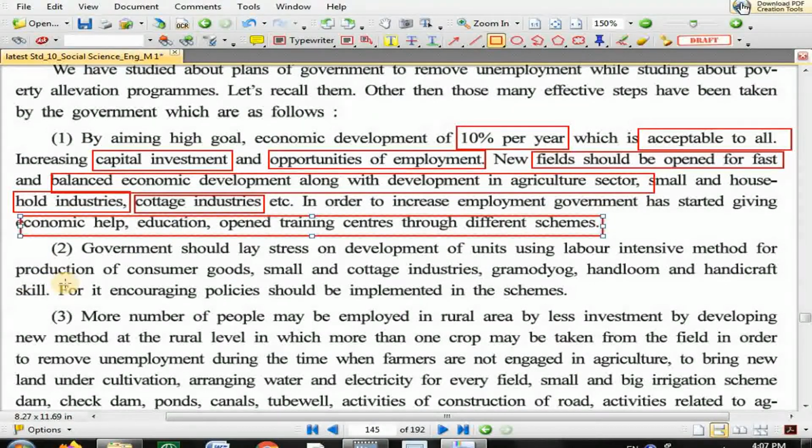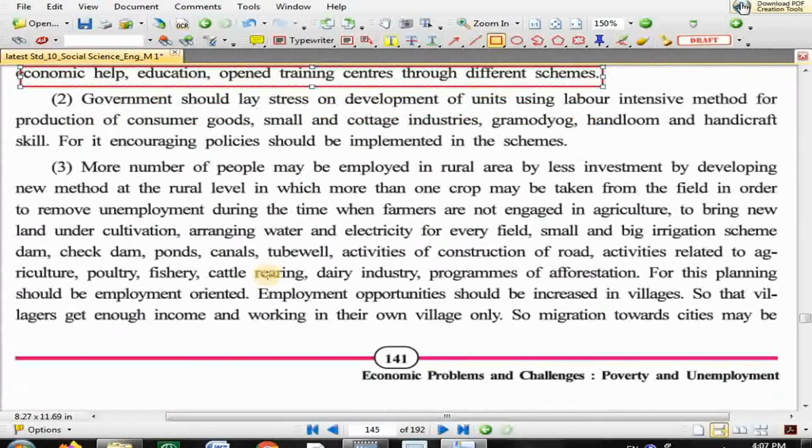Second point, government should lay stress on development of units using labor intensive method for production of consumer goods. Now see what it mentioned, that government has to emphasize those industries, units which are labor intensive, where more labor is required. Government needs to focus on the development of those units. The industrial unit where human effort is required more compared to machine, then government has to focus and stress on labor intensive